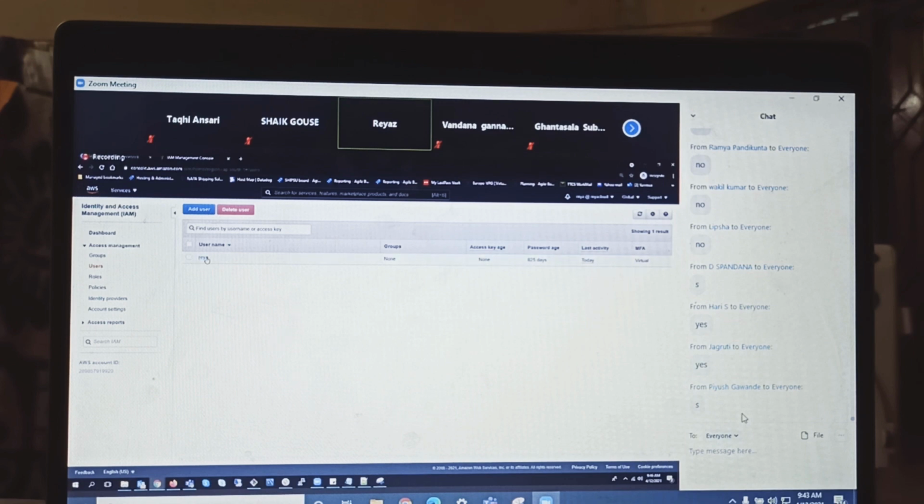So this is the Ria account, and groups we'll discuss soon. Access key, I don't have an access key and secret key. Is it mandatory to have access keys and secret keys? No. Whenever you have a requirement, then you go ahead. Otherwise, don't create them. Password age, since 825 days I have not changed the password. I should change it. But yes, last activity is today. MFA. Do you remember when I was logging in, I was prompted for the MFA, right? Yes, MFA is configured.